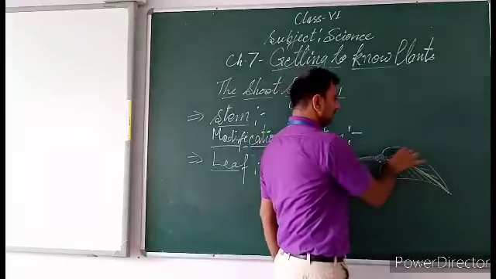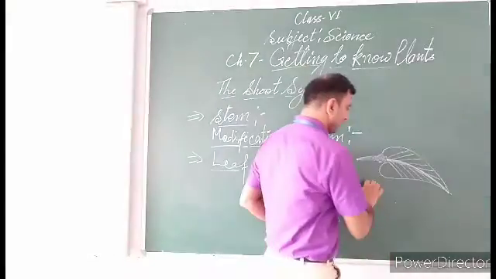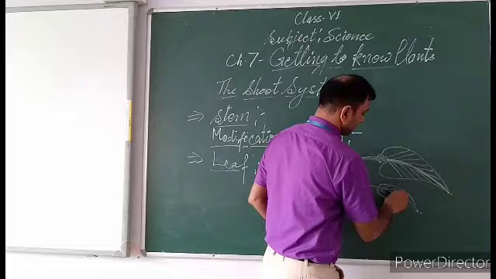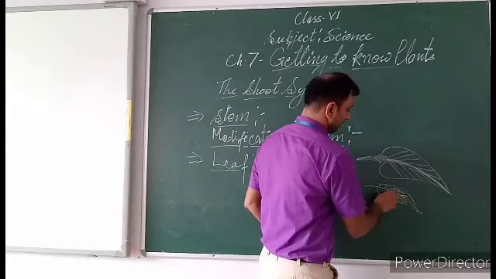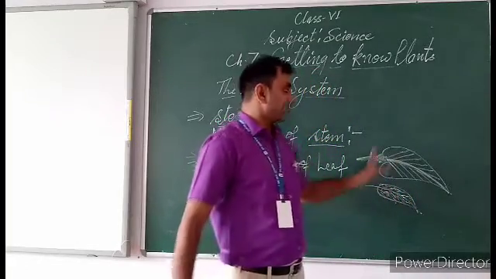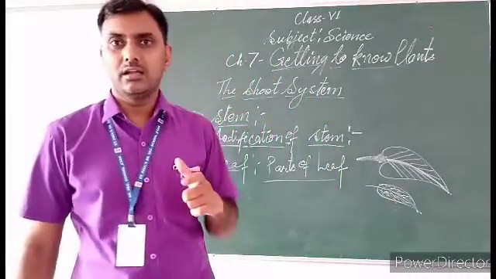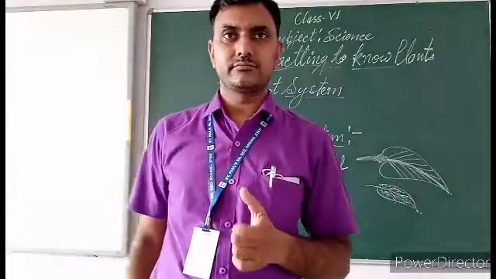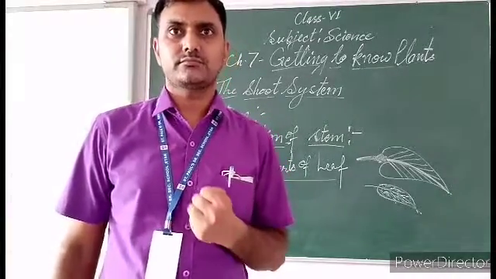These are called parallel. Some leaves have a plate-like part. The plate-like part is called lamina, and the middle part is midrib.